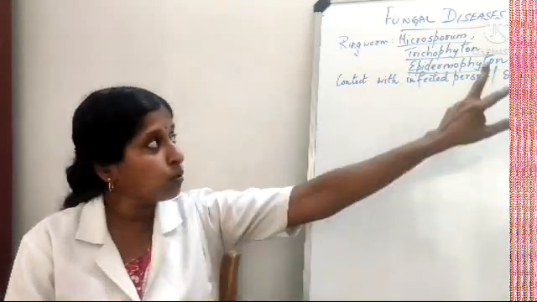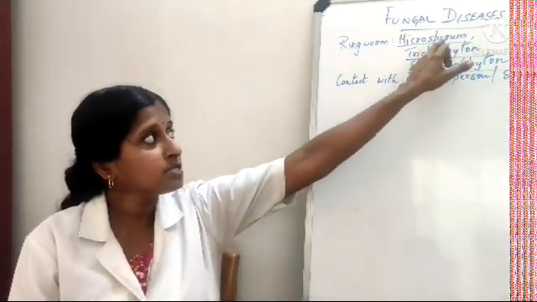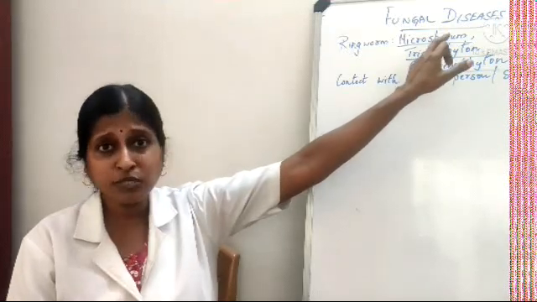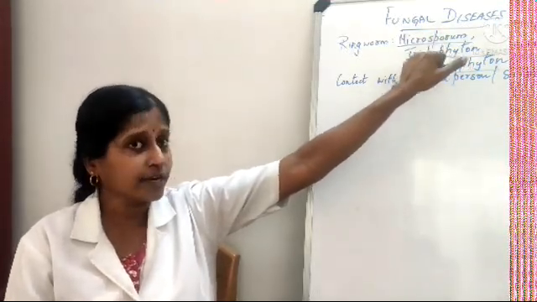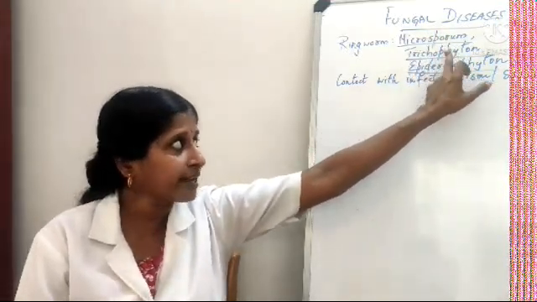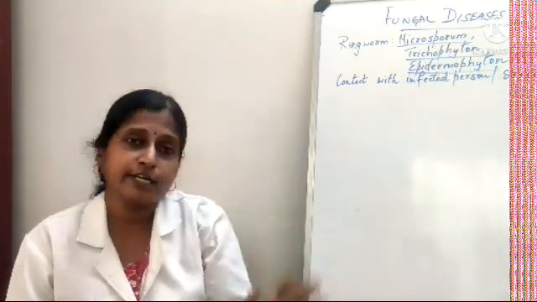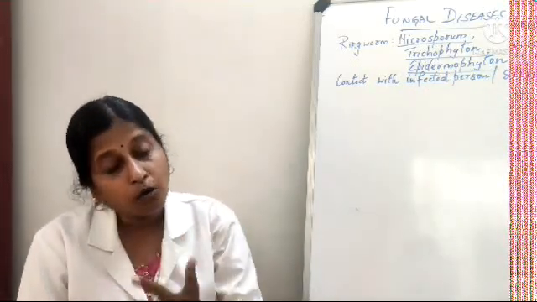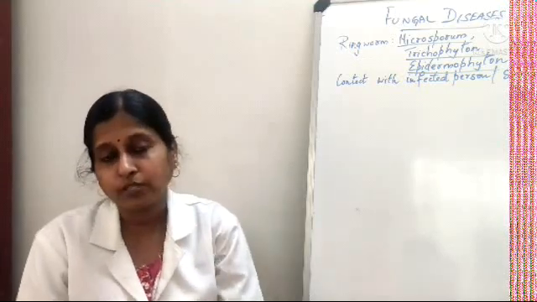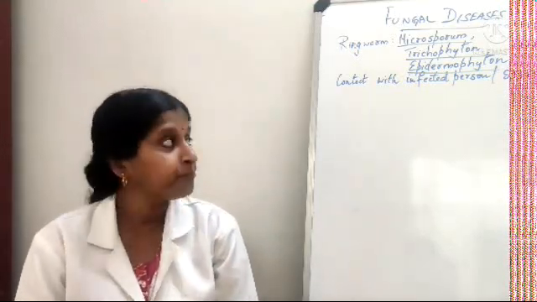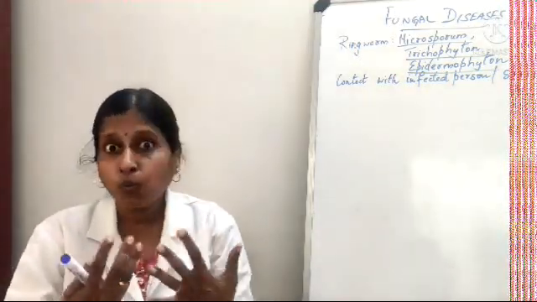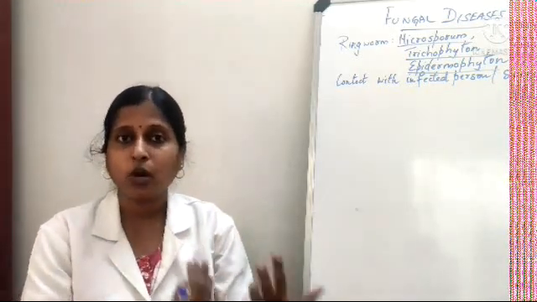for this disease. So who are the causative organisms? One is Microsporum. All are fungi. Okay. Microsporum or Trichophyton or Epidermophyton. So these are the organisms which are likely to cause what? They can cause this ringworm. Okay. So how does this ringworm spread from one person to another?